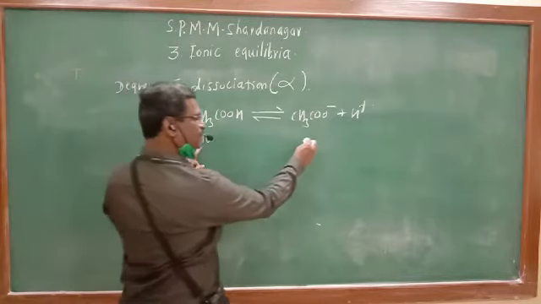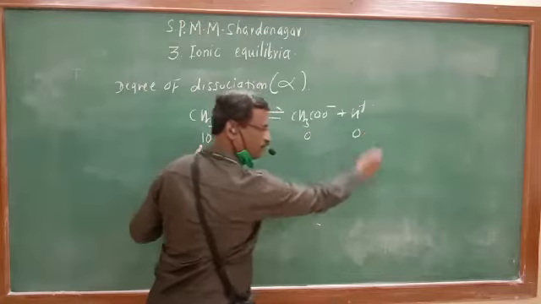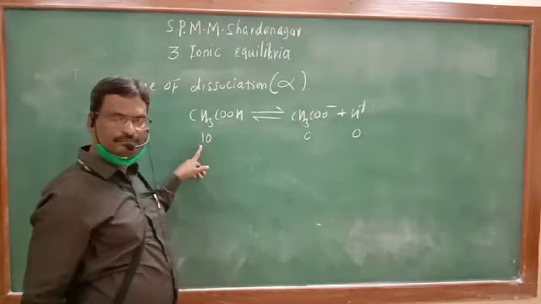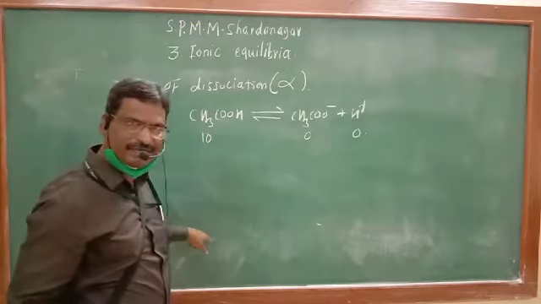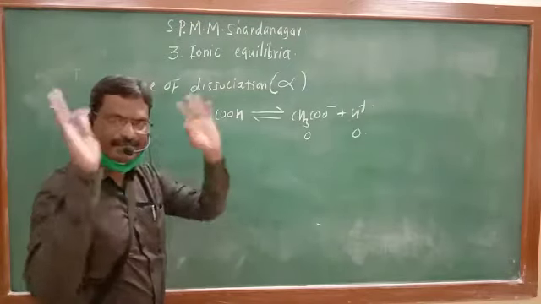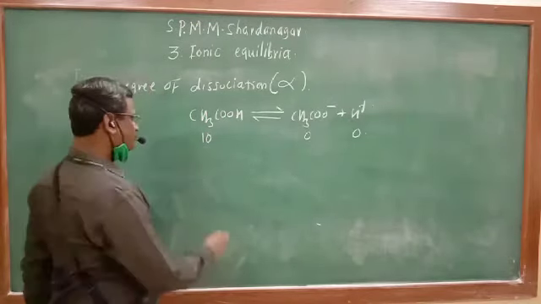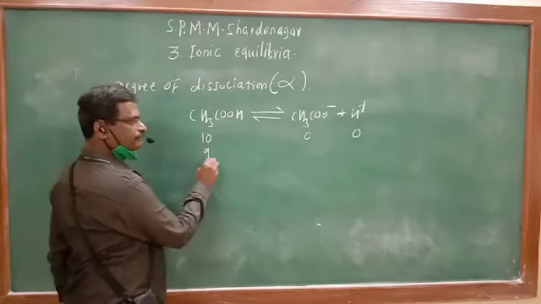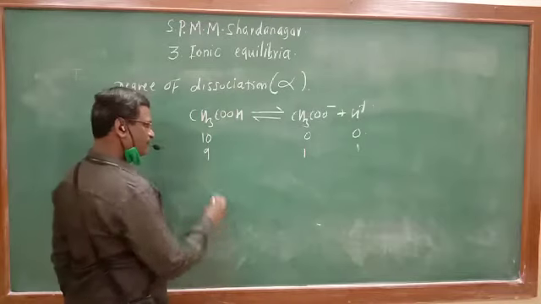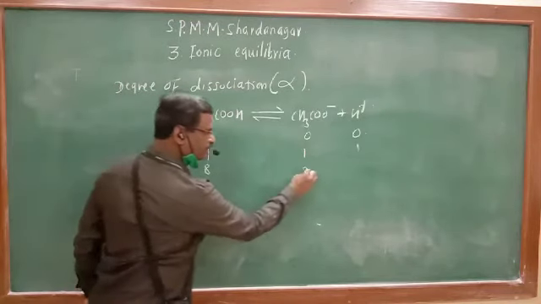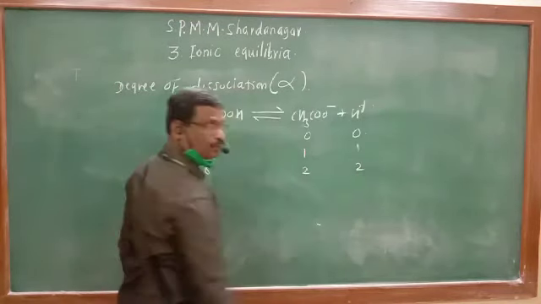So at start, this is 0, this is also 0. We know in the reaction, moles of reactant decrease and moles of product increase. Suppose if this becomes 9, this will be 1, this will also be 1. If this is 8, this is 2, this is also 2.